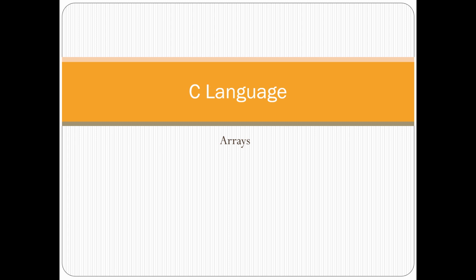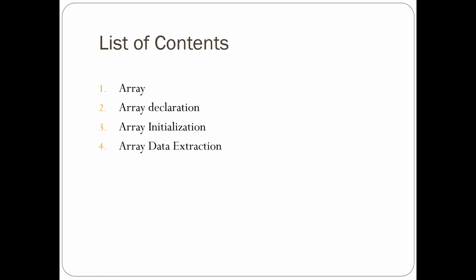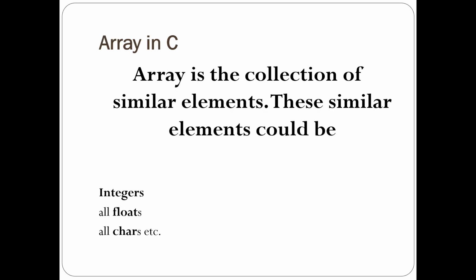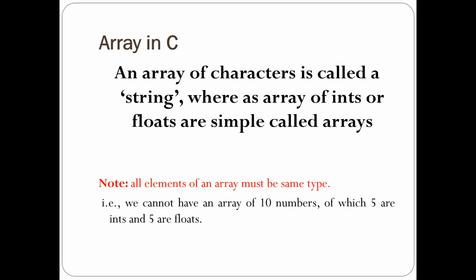Hello everyone, today we will discuss C language including what is an array, how to declare an array, how to initialize and data extraction. Array is collection of similar elements or array is collection of homogeneous elements. Array can be collection of integers, array can be collection of floats, array can be collection of characters. The collection of characters is known as string, and all elements of an array must be same type.